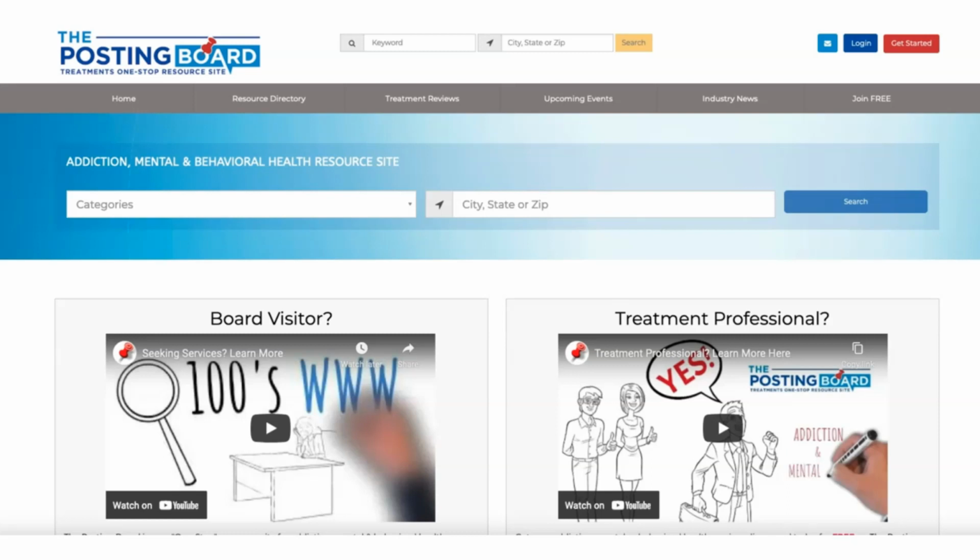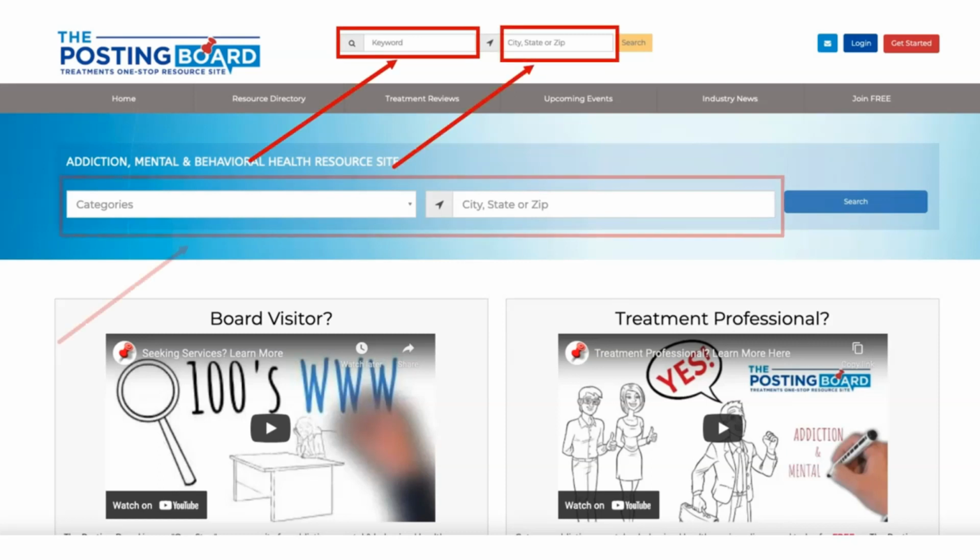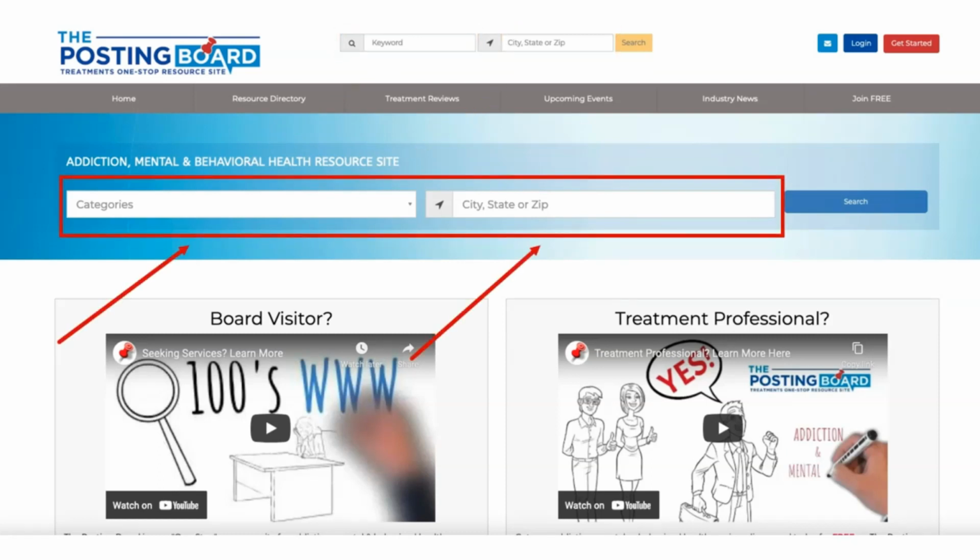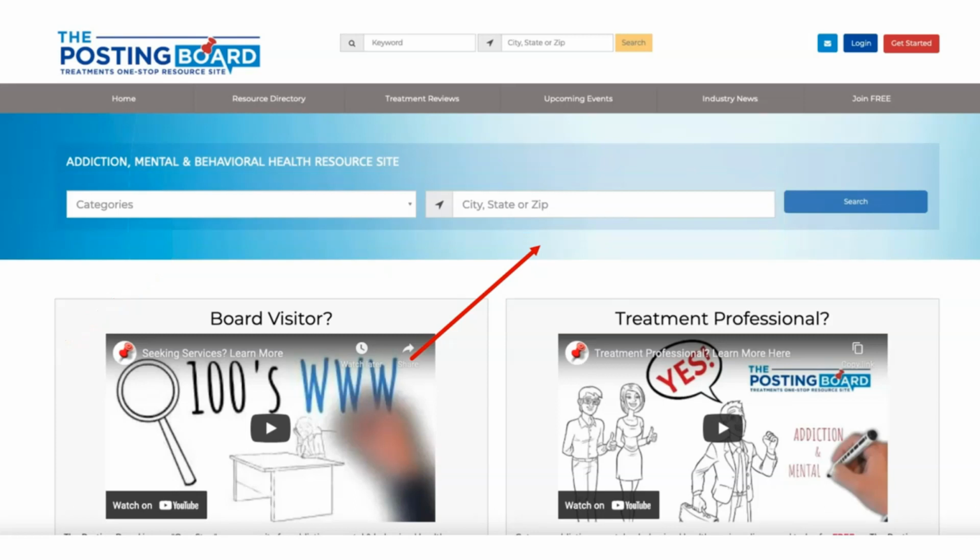In this tutorial video, we will discuss category types and advanced searching. To begin, you can do one of three things. You can search by keyword, by city, state, or zip, or by category and location. Let's start by looking at the Posting Board categories.